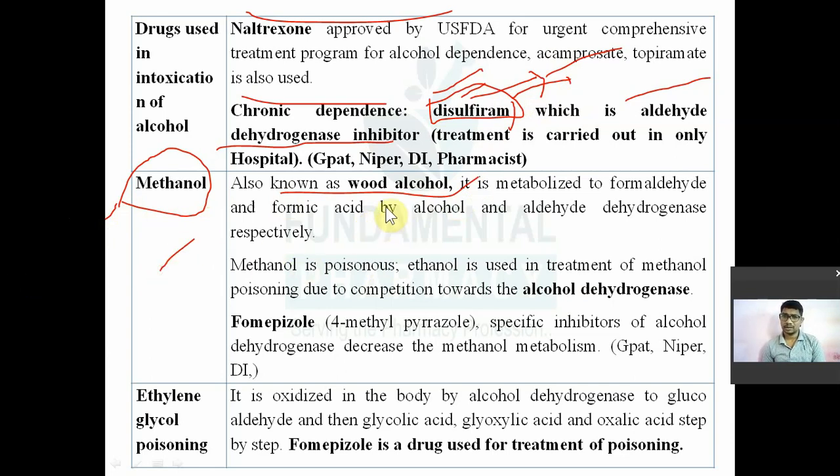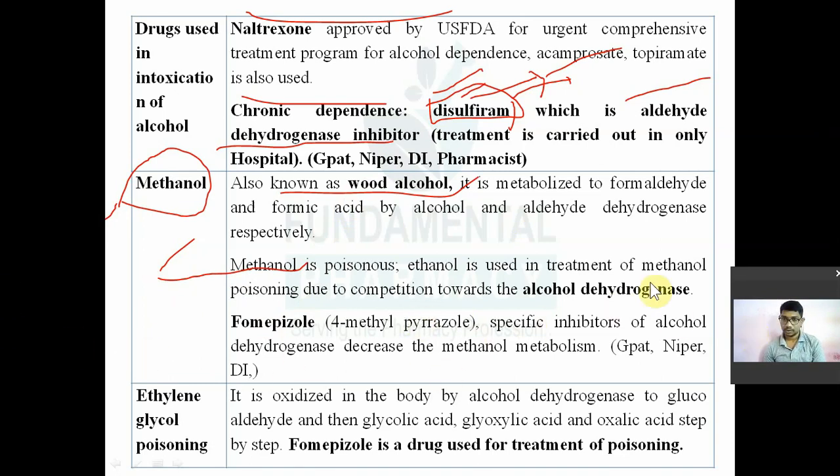Methanol is metabolized by alcohol dehydrogenase, and after that aldehyde dehydrogenase. So it is taken up in the body. It is metabolized first by alcohol dehydrogenase, converted into formaldehyde. Okay, and then formaldehyde is taken up by the enzyme known as aldehyde dehydrogenase and converted into formic acid. Methanol is very poisonous in nature. Ethanol can be used in the management of poisoning due to methanol because of the competition towards the